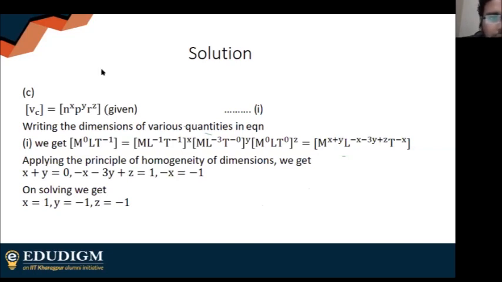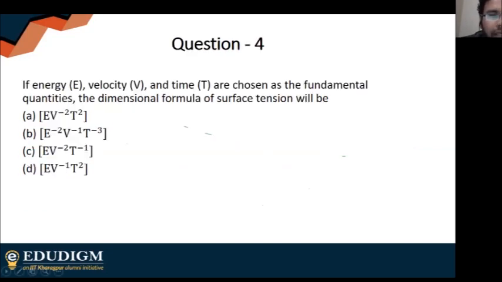Right, continuing. Energy E, velocity V and time T are chosen as fundamental quantities. The dimensional formula of surface tension will be, this is also similar to the previous question.